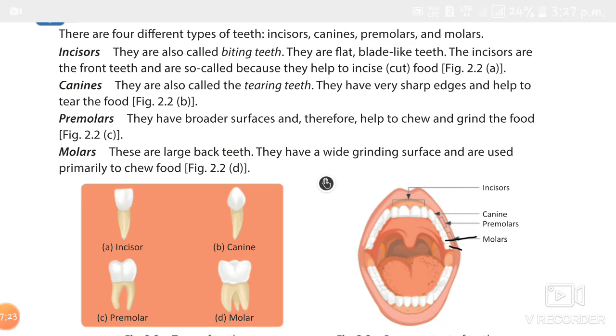The action of the teeth, tongue, and saliva changes the food into a soft mass called bolus. What's the name of that? Bolus. Okay, this is the process of ingestion.